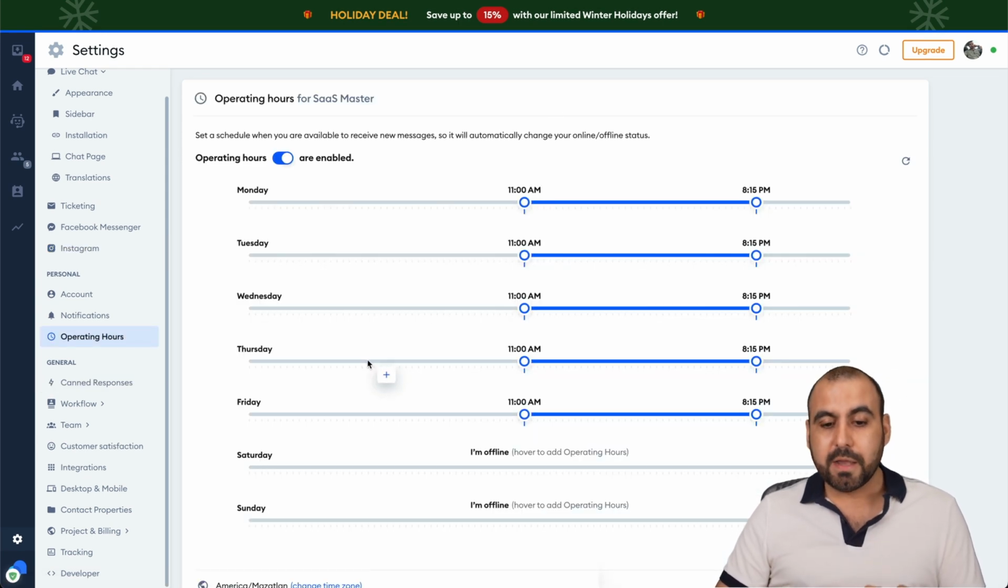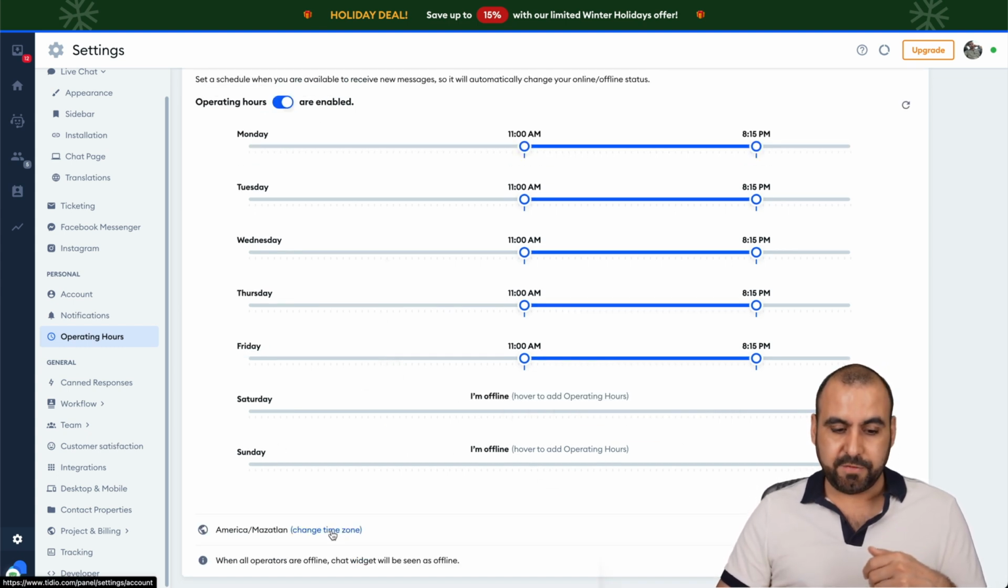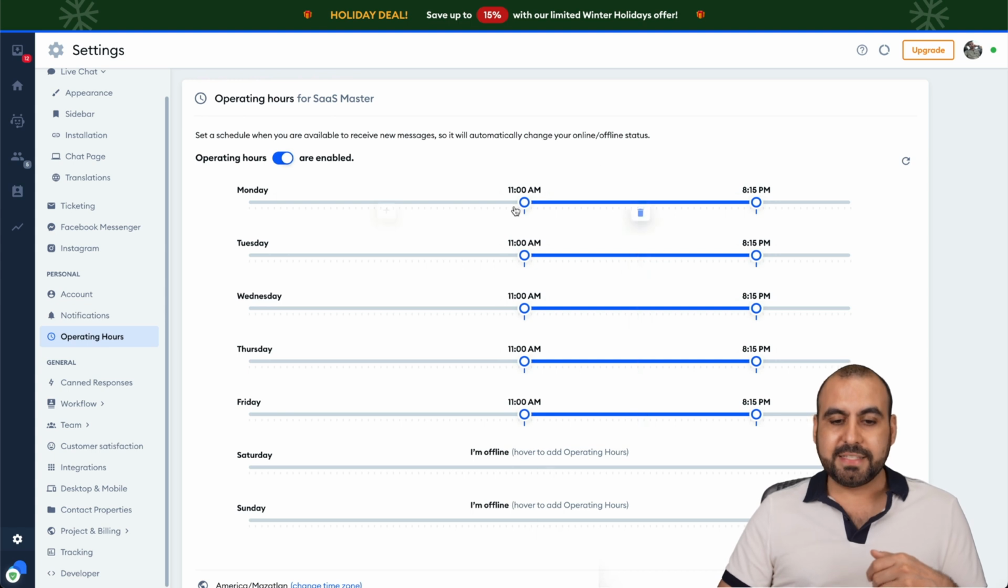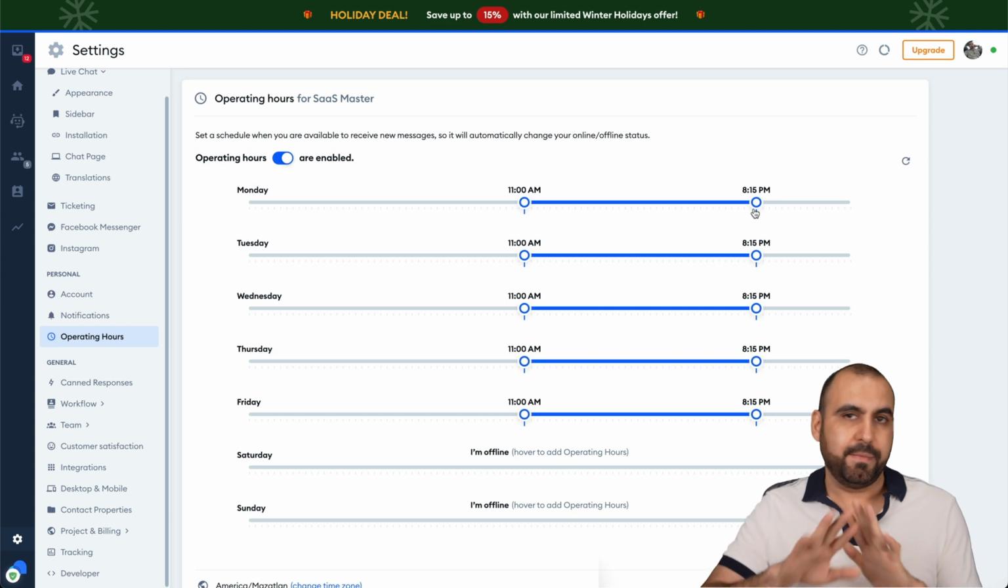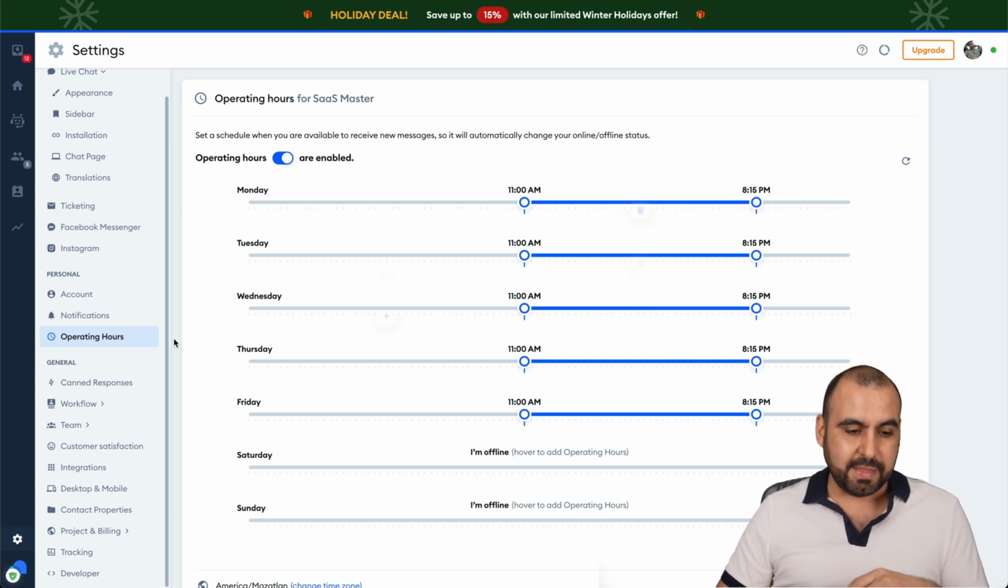This is really important because this is where your chatbot is going to say that someone's available. So set your time zone. If you need to change it, go ahead and do so here and set the operating hours. In my case, I've set it 11 a.m. to 8:15 p.m. That's my working hours, and that's how it's going to display.